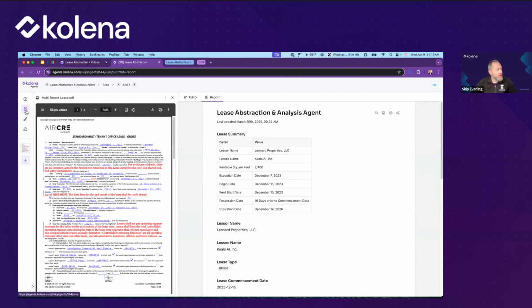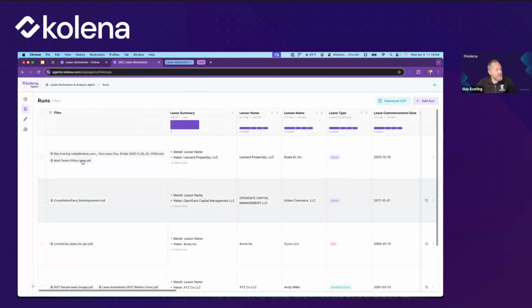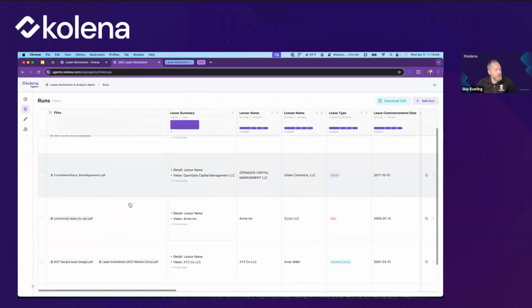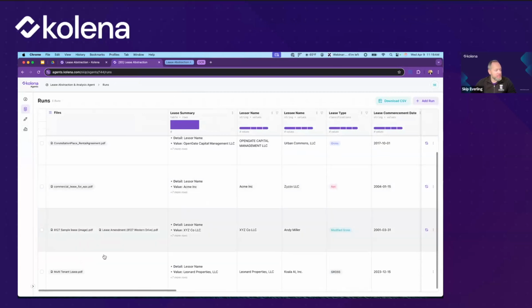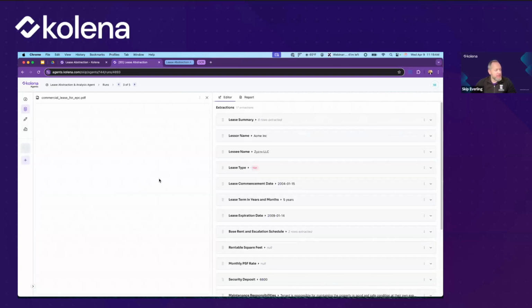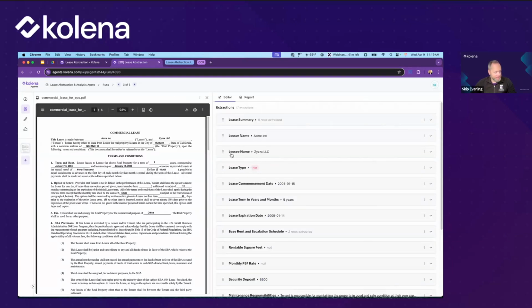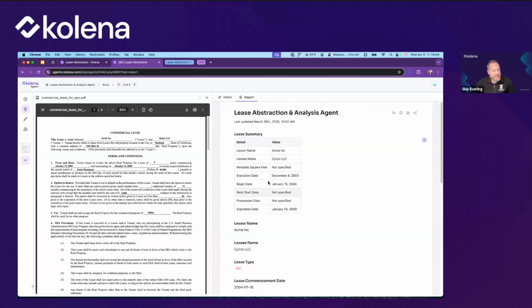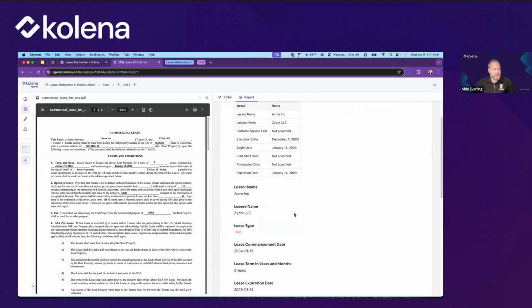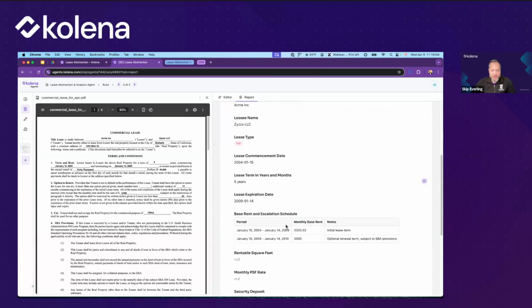And when we're doing this, every time we upload a new file, it gets processed through the same thing. So for example, this is a different lease document, and it's run through the same extractions, and we have the same information. I didn't have to provide those instructions again. This was all done automatically as soon as I uploaded that document.